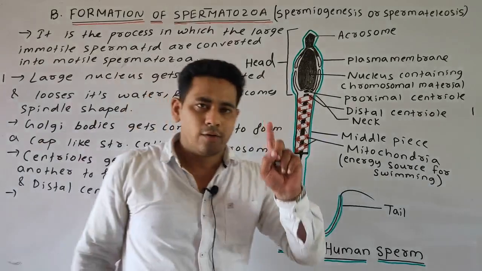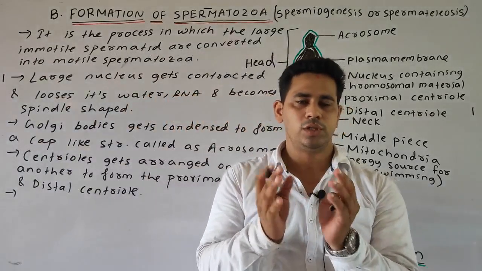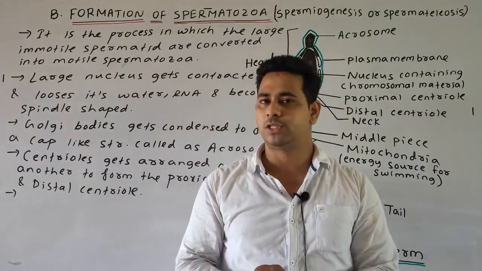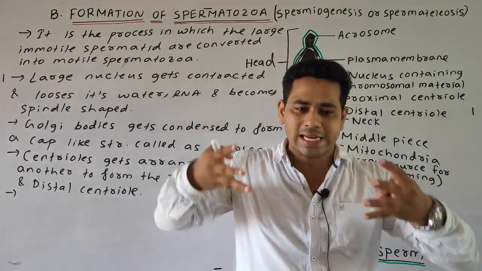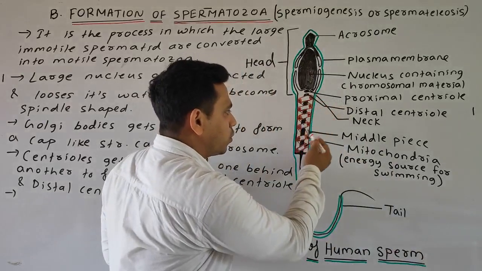Okay, the fourth change is that the mitochondria, which is a cell organelle present in the spermatid, get clumped together to form a single mitochondrial cord.